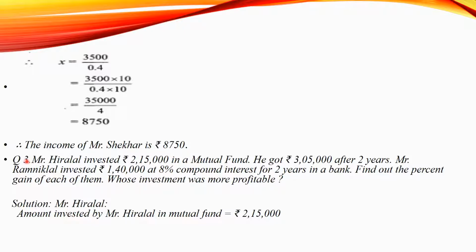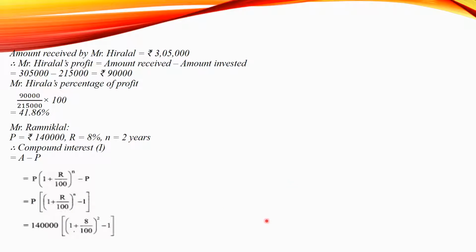Question number 3. Mr. Hiralal invested rupees 2,15,000. So amount received by Hiralal is rupees 3,05,000.